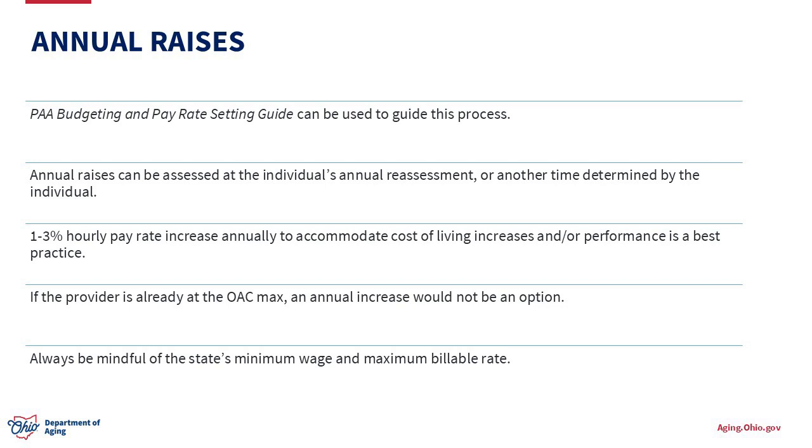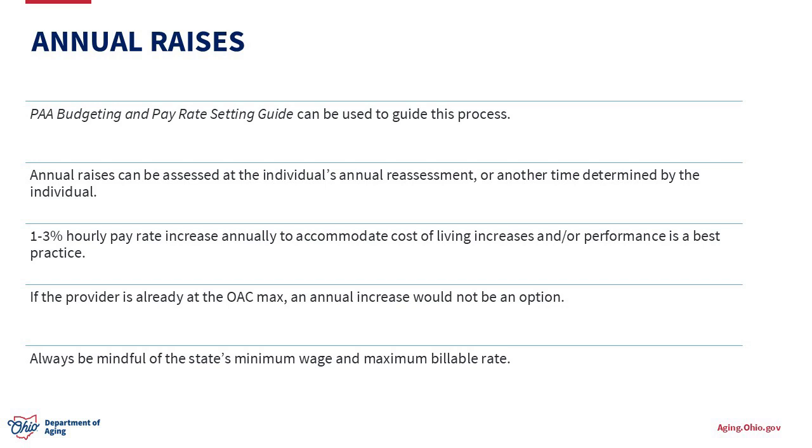Once the individual sets their provider's hourly pay rate, it's best practice to discuss the option of an annual raise with the individual. ODA's PAA budgeting and pay rate setting guide can be used to guide this process. Annual raises can be assessed at the individual's annual assessment or another time determined by the individual.